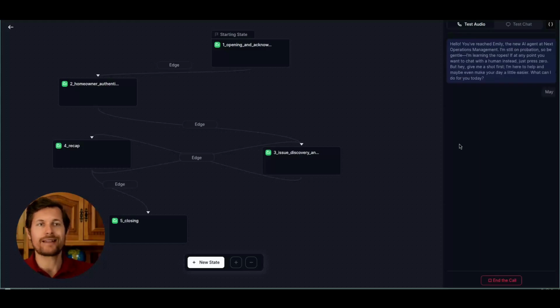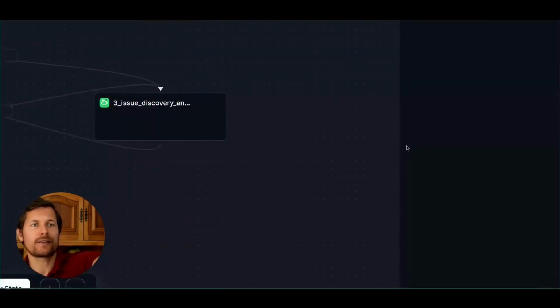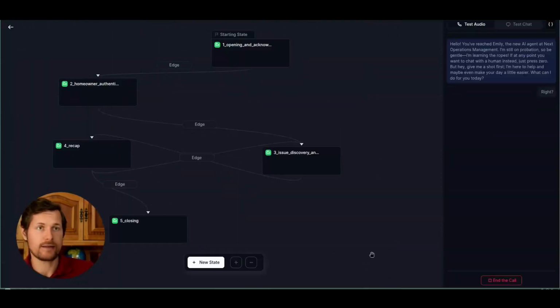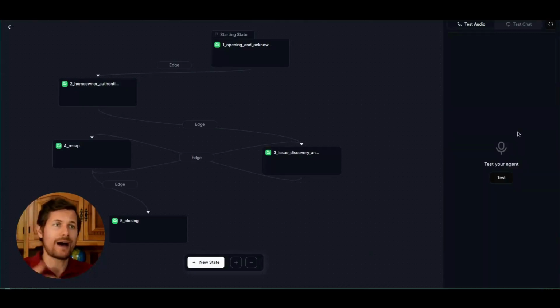I'm here. Now you see that it's exactly the same thing, and I can talk into it. Now you can see that it actually writes everything down that I'm saying. My mic is on, so you can see it's here. So it's pretty fun to chat with it in this sense, right? And it's the same thing as connecting my phone. So I'm going to call end call, and now I'm going to show you how to connect phone number.